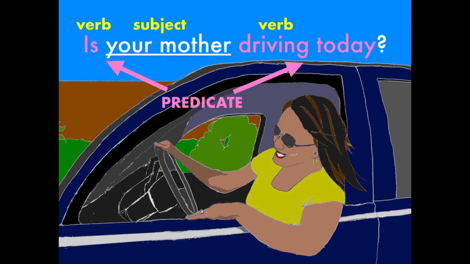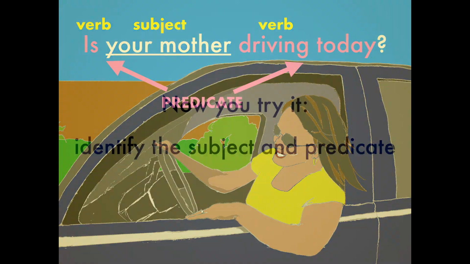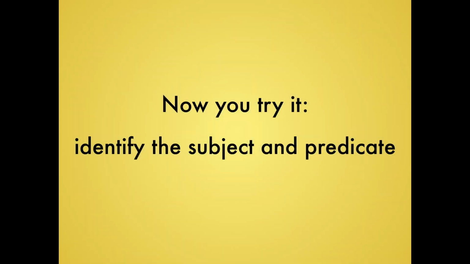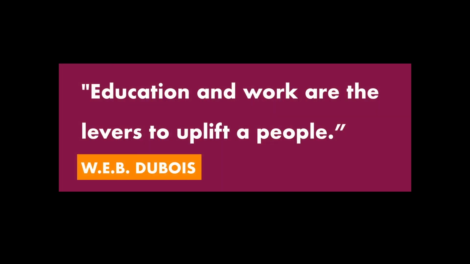So let's see if you can do it on your own. I'll give you a challenging one. What are the subject and predicate in this sentence? Education and work are the levers to uplift a people. What are the subject and predicate in that sentence by W.E.B. Du Bois? Remember, the first thing you do is find the verb.